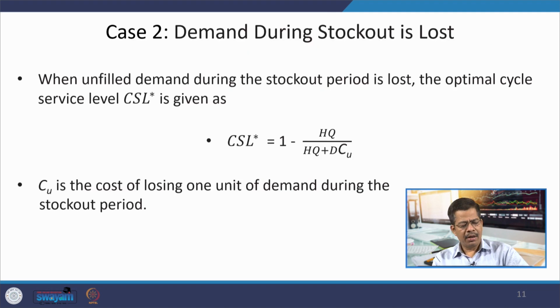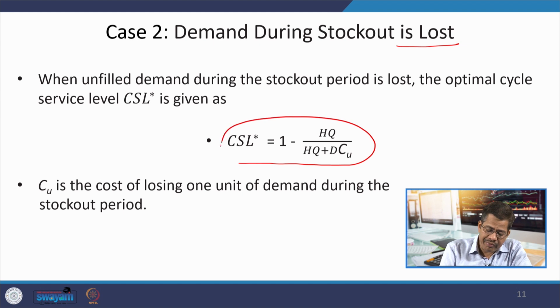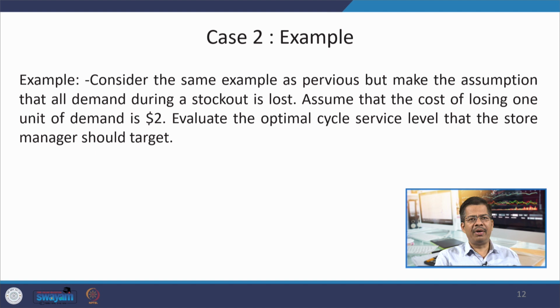But now, another case is possible where we are losing the demand, the case where demand is lost. In that lost demand case, the CSL calculations are done in this way: 1 minus HQ upon HQ plus DCU, and this is again shown with the help of a practical demonstration, with the same data that we used in the previous example.